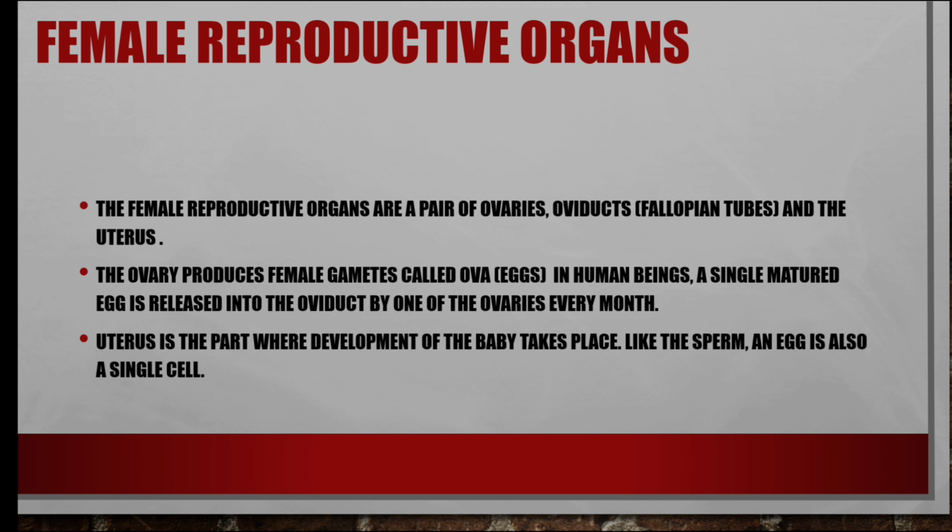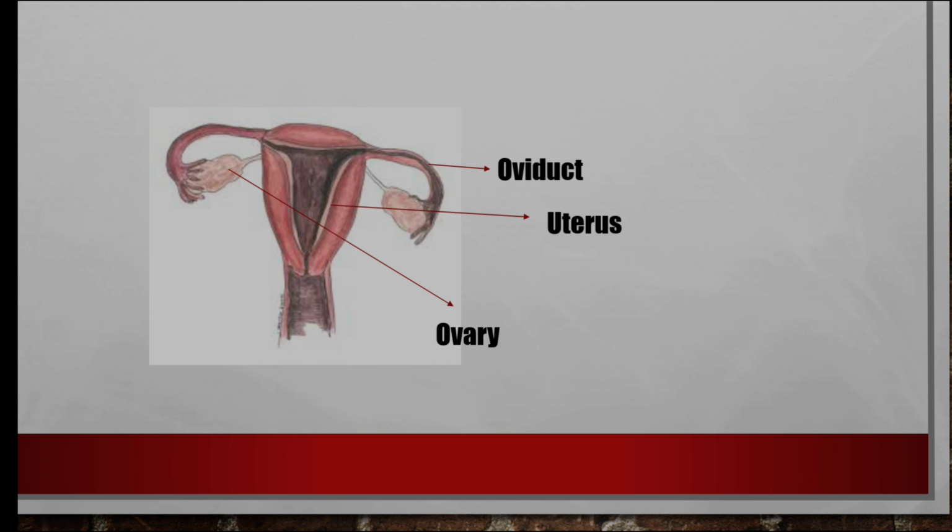The ovary produces female gametes called ova, eggs. In human beings, a single matured egg is released into the oviduct by one of the ovaries every month. The uterus is the part where development of the baby takes place. Like the sperm, the egg is also a single cell. This is very, very important. Let's see in detail.